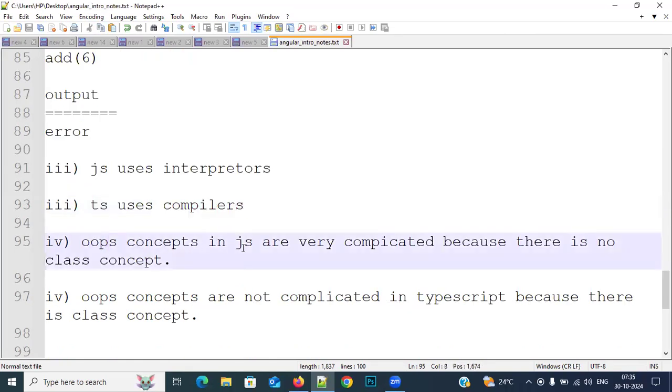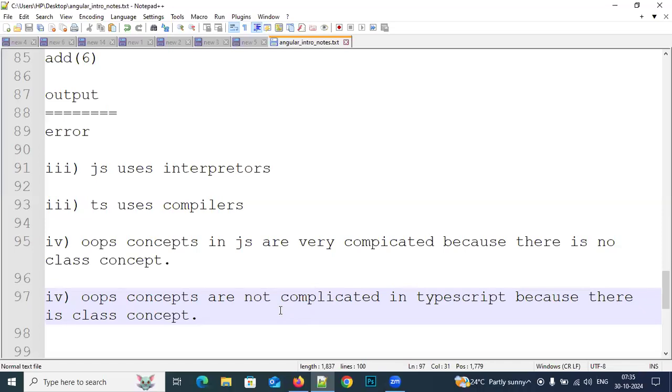OOPS concepts in JavaScript are very complicated because there is no class concept. OOPS concepts are not complicated in TypeScript because there is a class concept. Sir, what is the meaning of this? For example, every language has object-oriented programming concepts, which are called OOPS concepts. But in JavaScript that is very complicated. Why? Because there is no class concept.